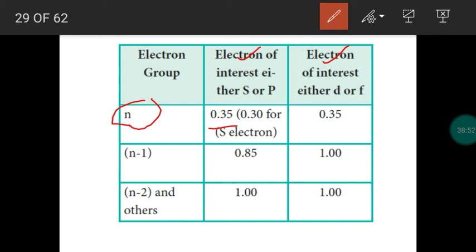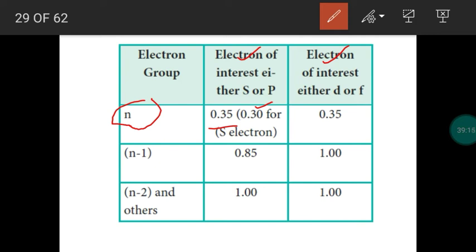If we select an electron in the 1s orbital, the value is 0.30. Okay, the detailed calculation we completed already, we just revise it. In the nth shell, except the electron chosen, the remaining electrons will contribute 0.35. If we select the 1s orbital, the contribution is 0.30.